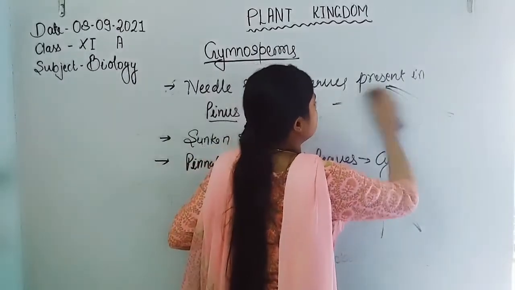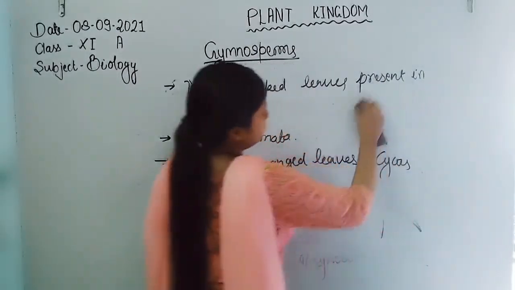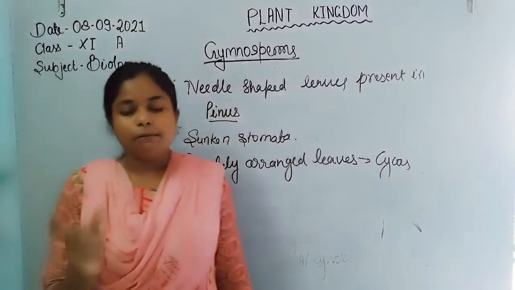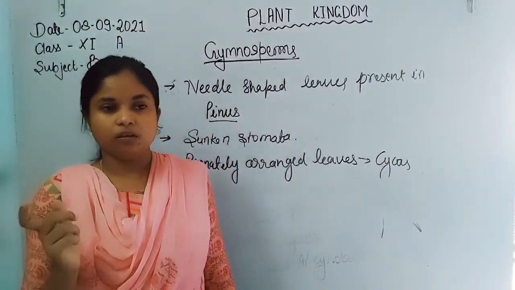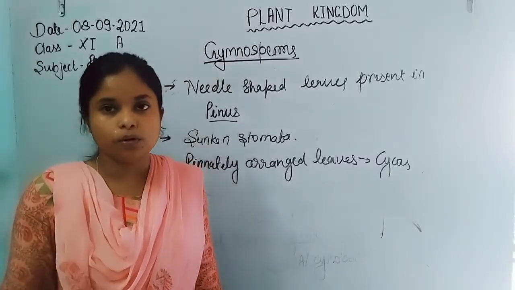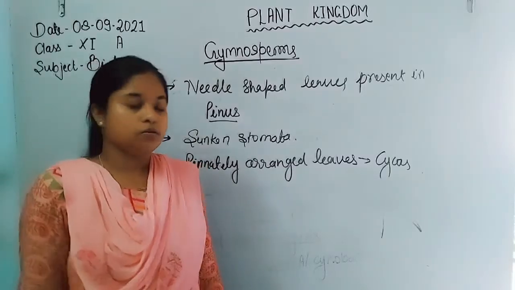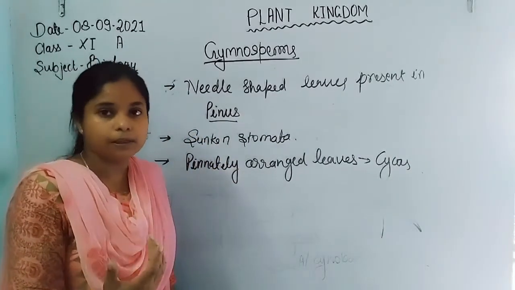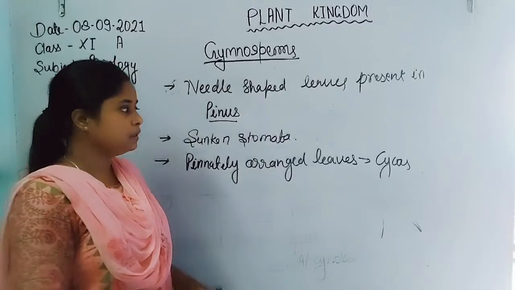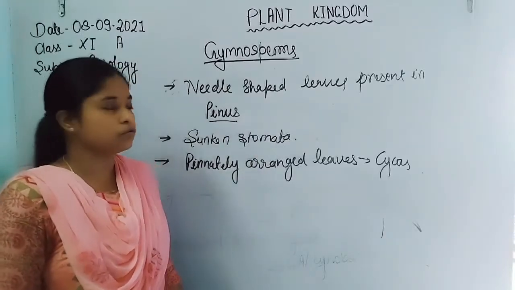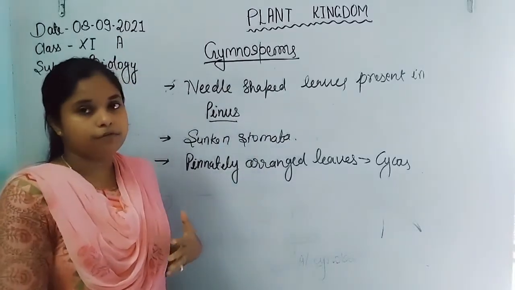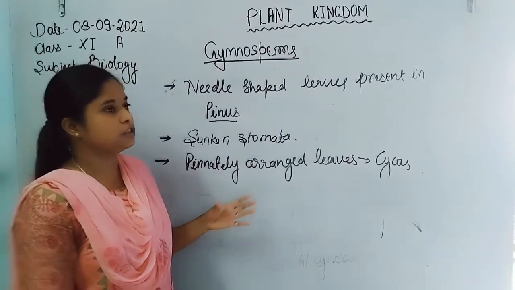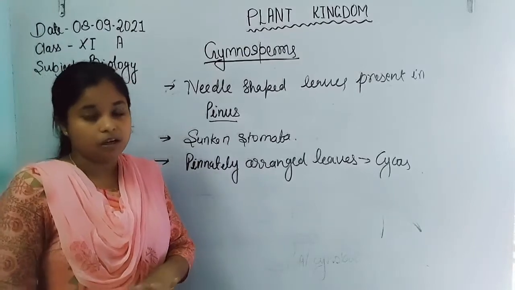Now another thing is that in case of pteridophyte, the main plant body, which bears spores, is the sporophyte simply. There is also a free living gametophyte present in case of pteridophyte. But in gymnosperms there is no presence of a free living gametophytic stage.